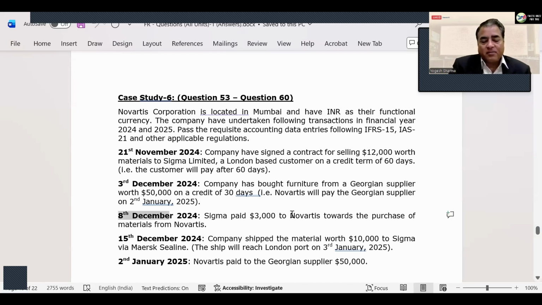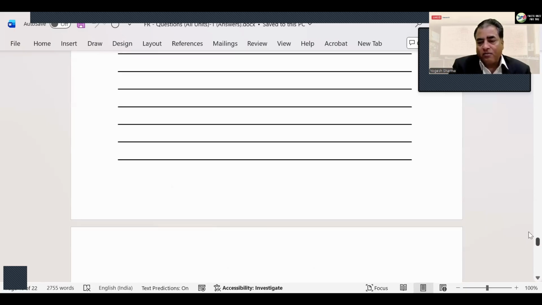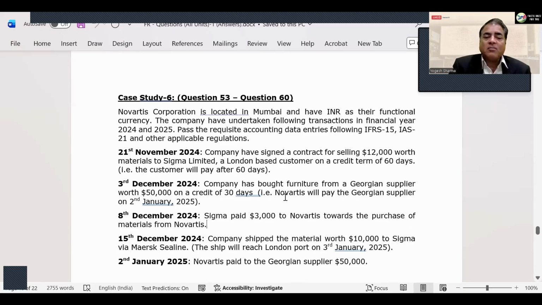Then on 8th December, Sigma, as a customer, paid you 3,000 towards purchase of a material. Now, if you have received some money from the customer, your sale hasn't completed yet. IFRS says a sale should be recognized when the seller has fulfilled all the obligations. Shipment date is a very important benchmark date there. When you fulfill all the commitments, all the obligations, all the duties, with nothing in your control now, then we can say the control of the material has shifted from seller to buyer. So in this case, nothing is to be done.